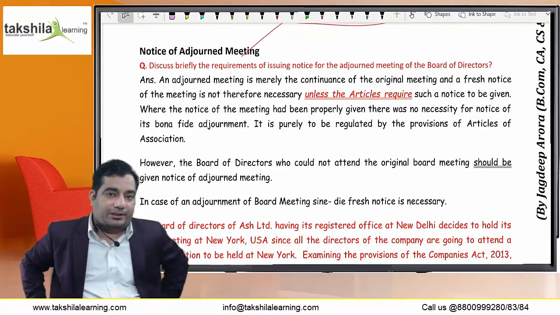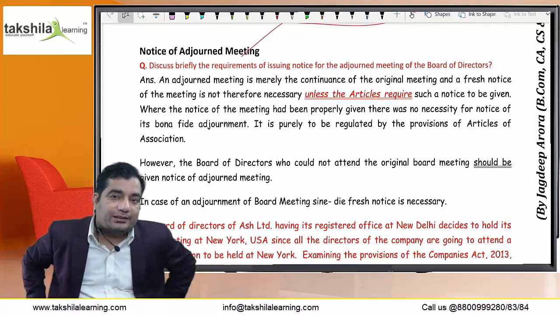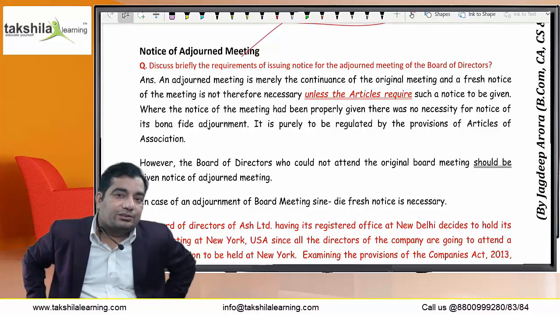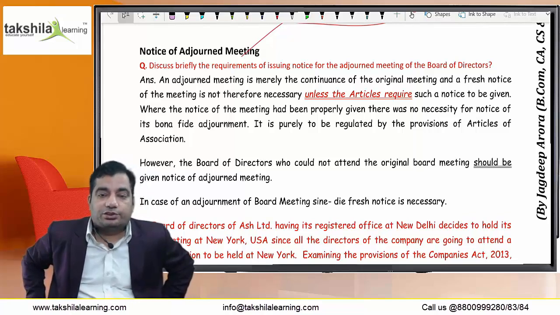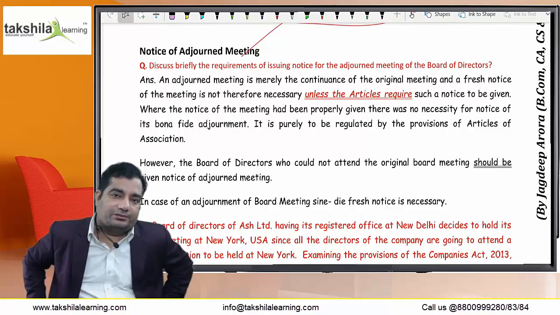Next is notice of adjourned meeting. The concept is whether the notice for even an adjourned meeting is to be given. There is no need to send the notice of an adjourned meeting because the adjourned meeting is the continuation of the original meeting. The articles may require that the company give the notice of the adjourned meeting. It may be given. If the day, the time, and the place for the adjourned meeting are not decided yet, then obviously the notice of the adjourned meeting is to be given.